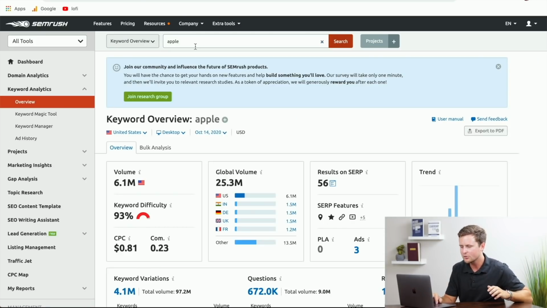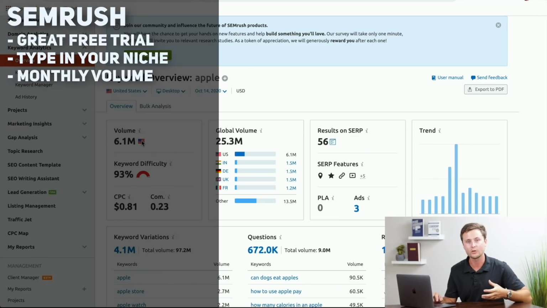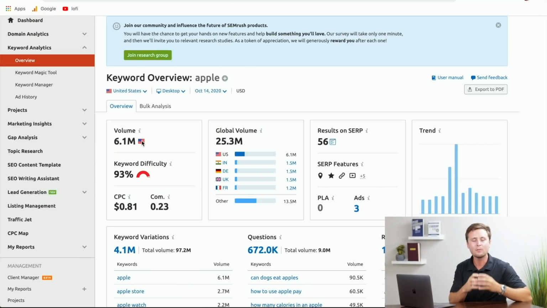So as you can see, once you type in Apple and you click search, it's going to switch it over to keyword overview. And this is the information that we're looking at for our overview of our entire niche website. So the main metrics we're looking at is over on the left here. We want to see how much monthly volume there is. This is going to be an average over the last 12 months. Every month, how many people are searching for something related to Apple. And as you can see, the search volume is astronomical. It's over 6 million per month.